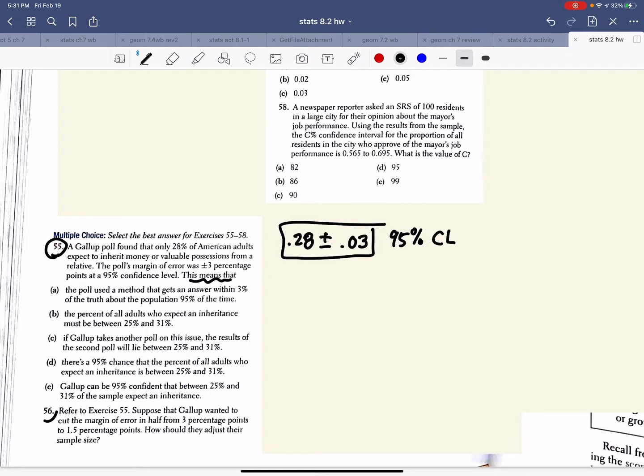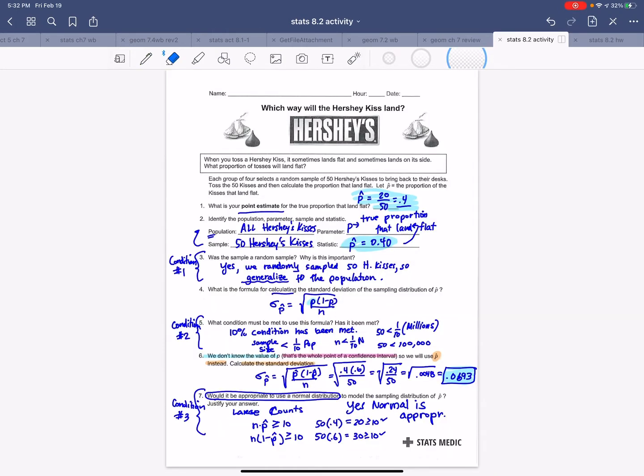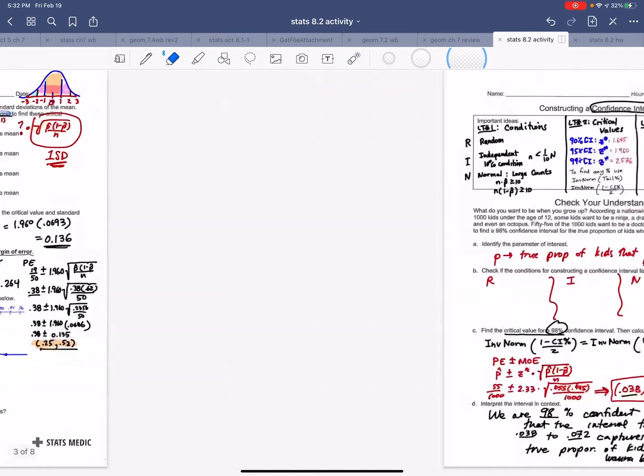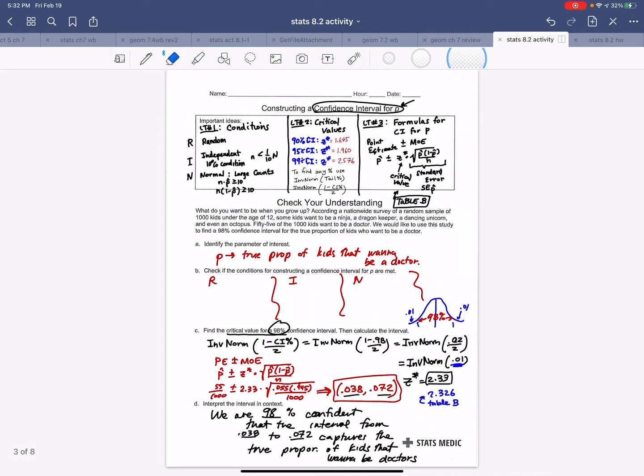We know that what that means is that if we created a bunch of confidence intervals, many of them, each with their own slightly different point estimate, then wherever the truth lies, 95% of them would capture the true population. So which one summarizes that? And again, you might be thinking, how do you remember this? We want to reference back with our notes, right?